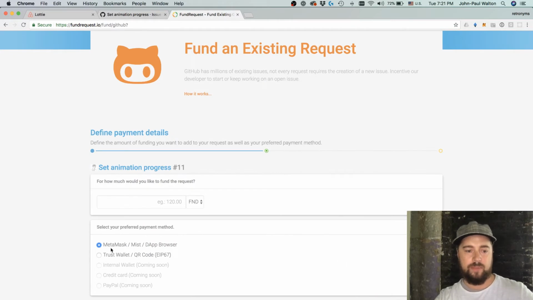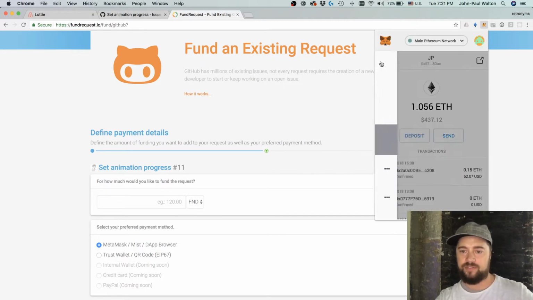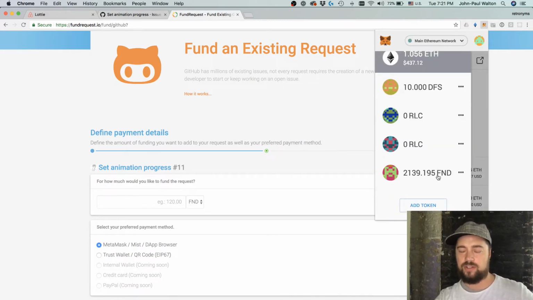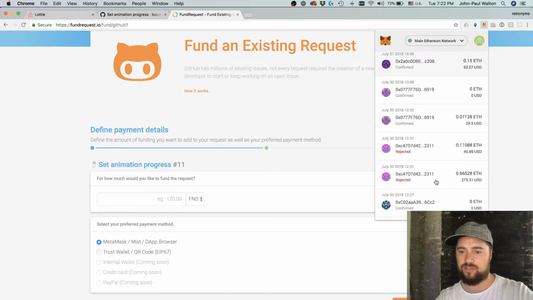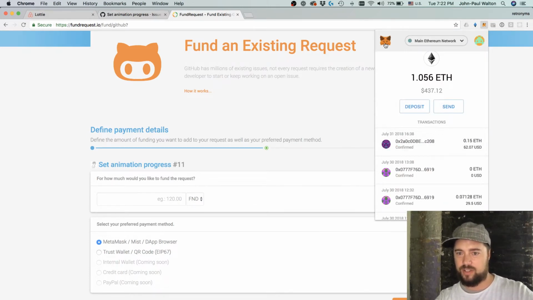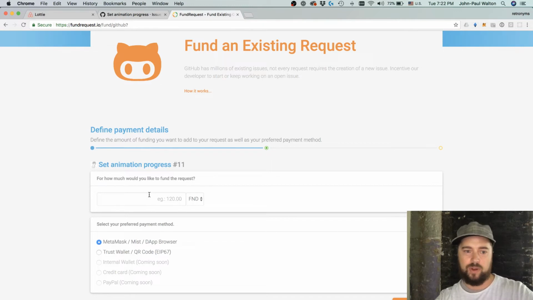Okay, so there's some options down here. I have MetaMask unlocked, and I have about 2,000 FND, which in the bear market at the moment, I think is probably worth close to $100. So I'm going to spend my whole funds of FND here to fund this request.